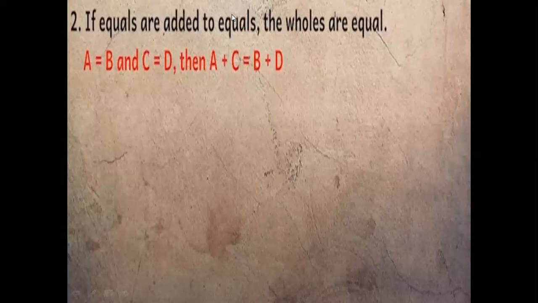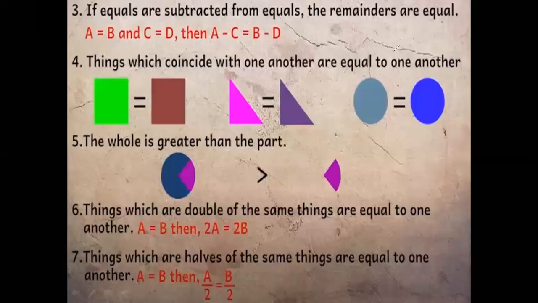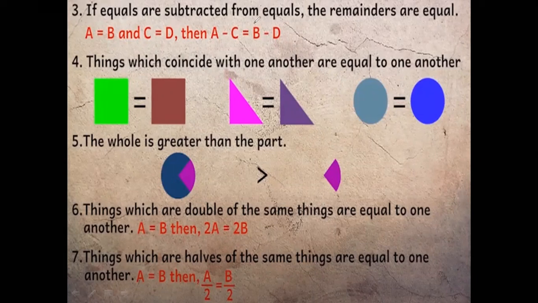So the second axiom was, if equals are added to equals, the wholes are equal. Now let us get into the next axiom. The next statement is very similar to the second one. The third statement says that if equals are subtracted from equals, the remainders are equal.